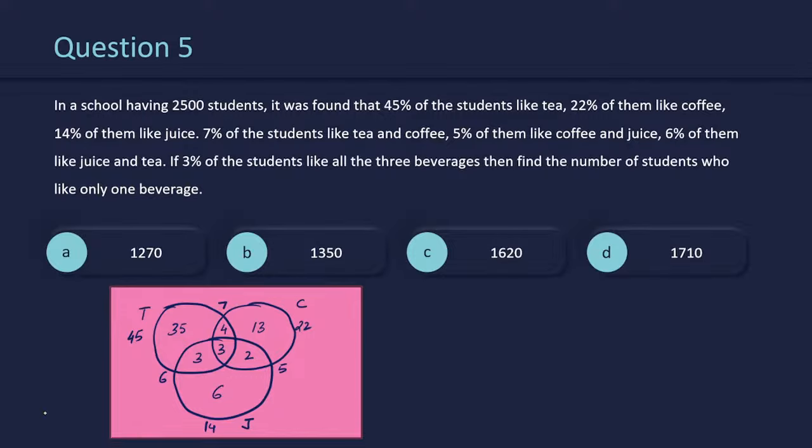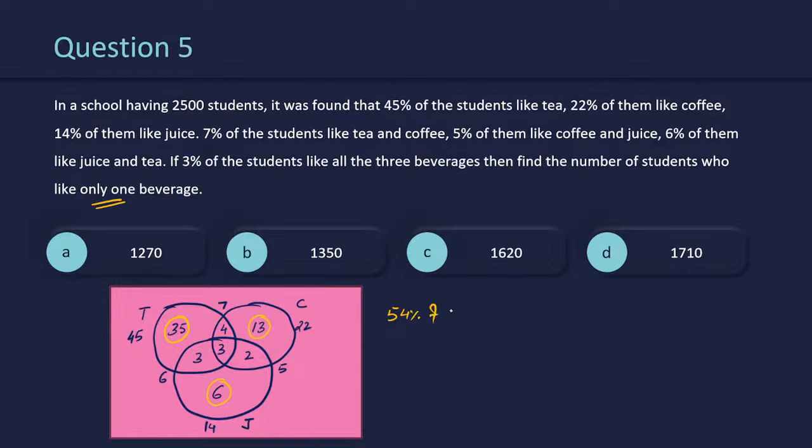Now the question is asking to find the number of students who like only one beverage. Only one are these three regions. 35, that is only tea. 13, that is only coffee, and only juice is 6. So 35 plus 13 plus 6 will become 54 percent.